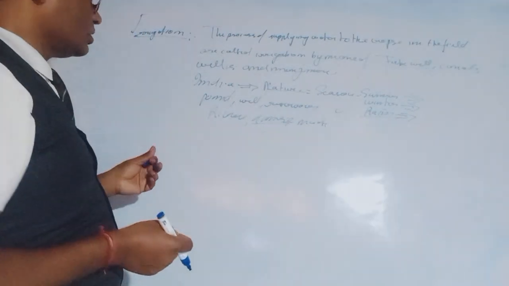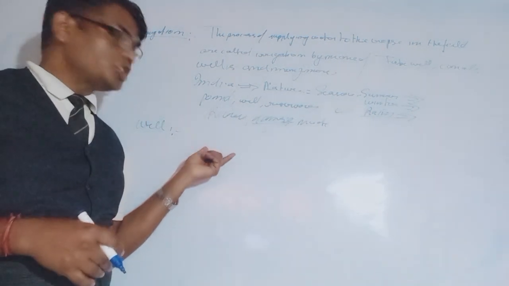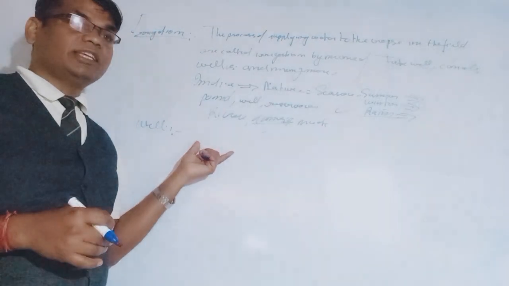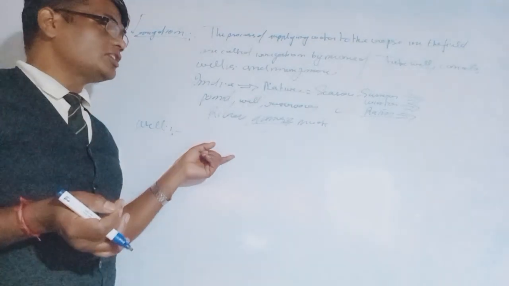There are several water resources available for irrigation purposes, as given here. Suppose the well; we are going to describe what a well is. A well is the major resource through which Indian farmers irrigate their crops.